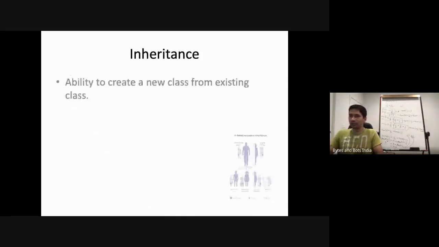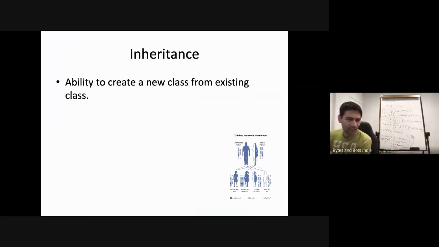So what is inheritance? In terms of programming language, it is the ability to create a new class from existing classes. But we all kind of understand inheritance. We inherit qualities from our parents. We inherit habits from our friends and so on and so forth. Depends on context. But the idea here is to just reuse something that already exists.